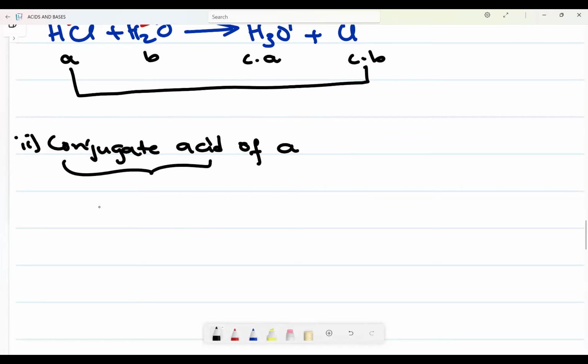Remember, if you are a conjugate acid, it means you are coming from a base, okay? Conjugate acid of a base. Now, this will be what will be formed when a base accepts a proton, okay?